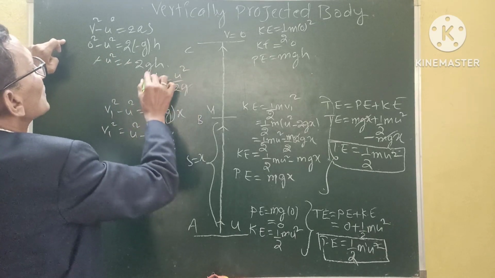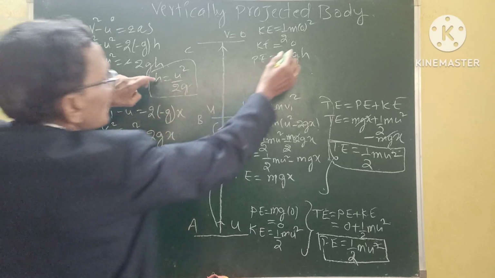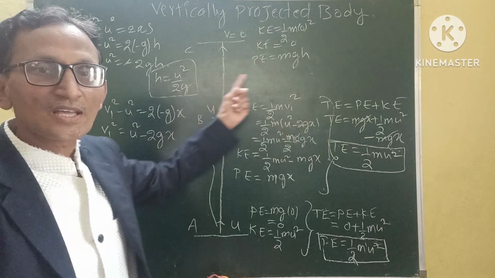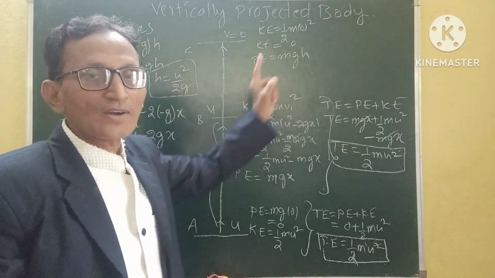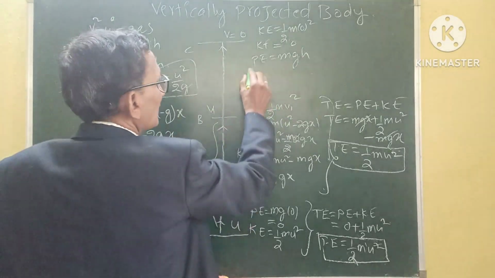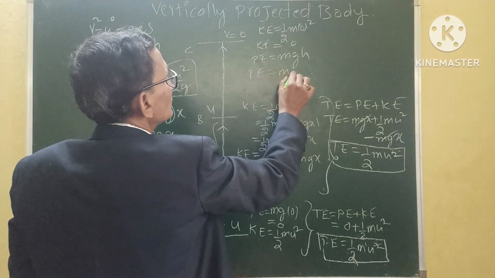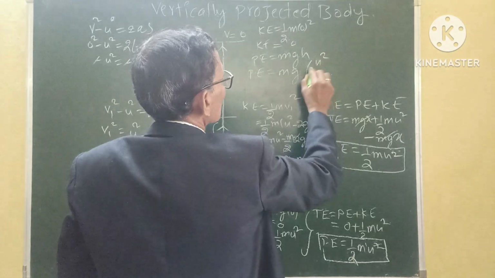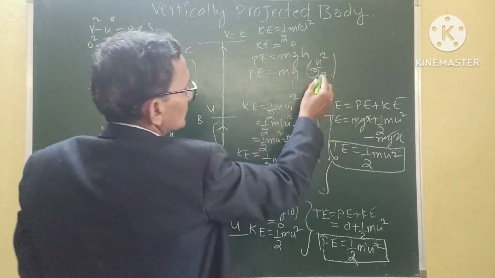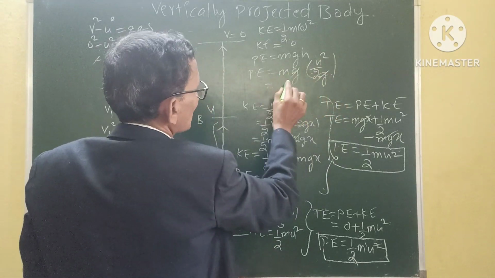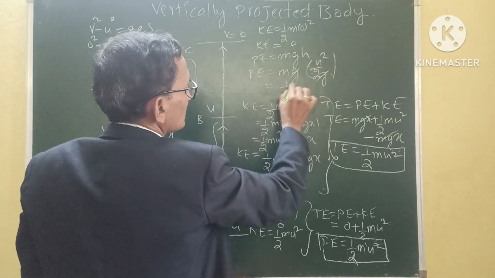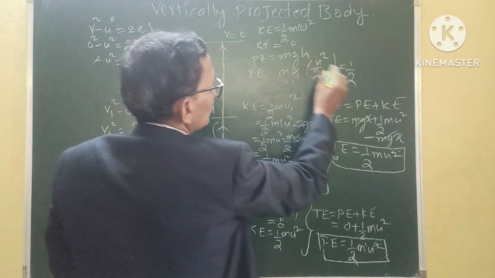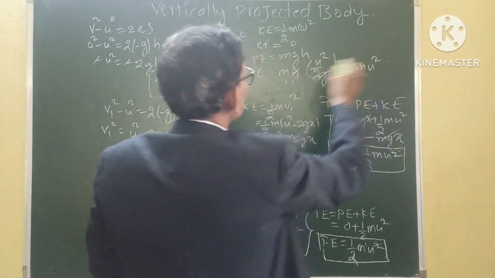By making use of this equation, h is equal to u square by 2g, if you substitute in the height formula, what are we going to get? Potential energy is equal to mgh. The h value is u square by 2g. Now the g's get cancelled. Then what is the answer we are getting? We are going to get half m u square. That is the potential energy.